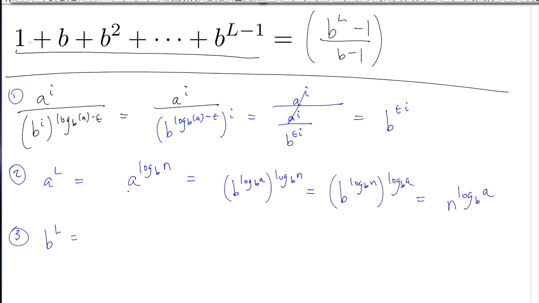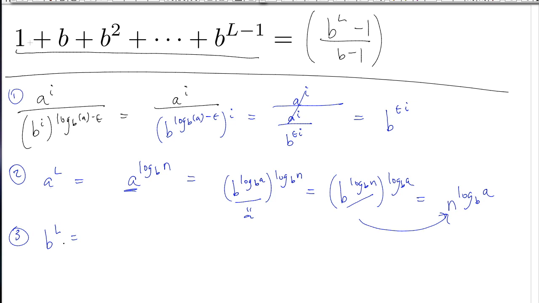So here's how I solve this problem. I want to write a into something that's like b to something, right? So a I can rewrite as b to the log base b of a, and then just keep that exponent right there. This right here is equal to a. And then, as before, I just flip these exponents around, put the log base b of n inside, and then this right here I just simplify to n. Okay, so a to the L is like that term right there.